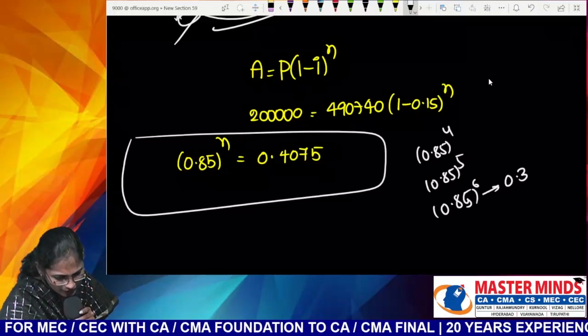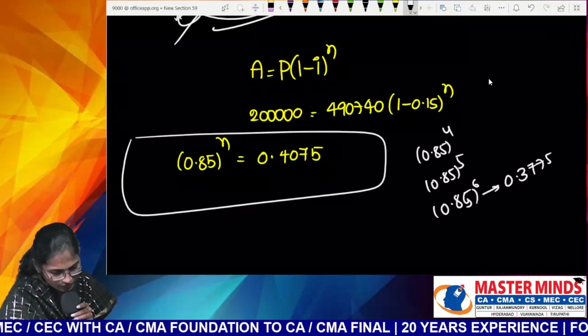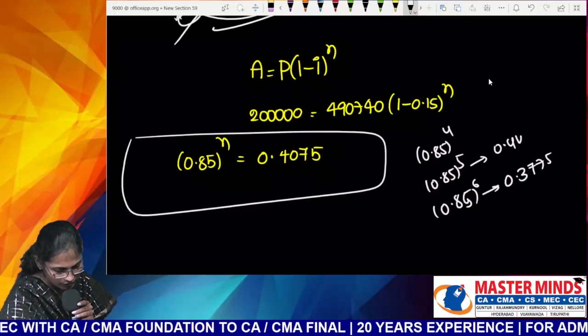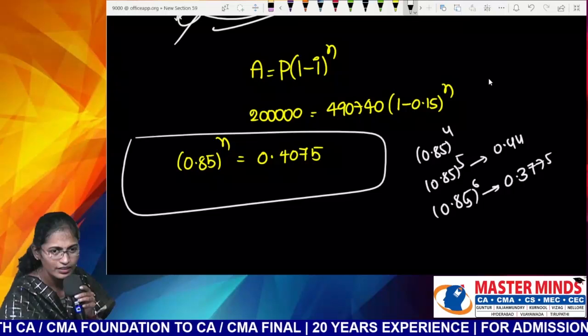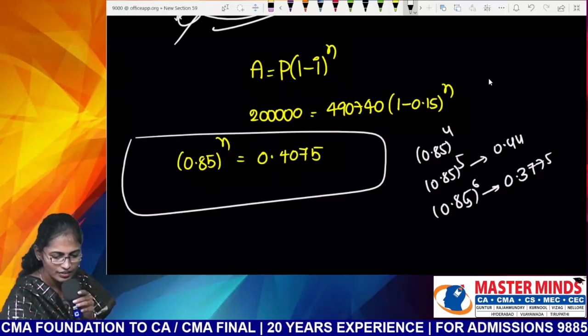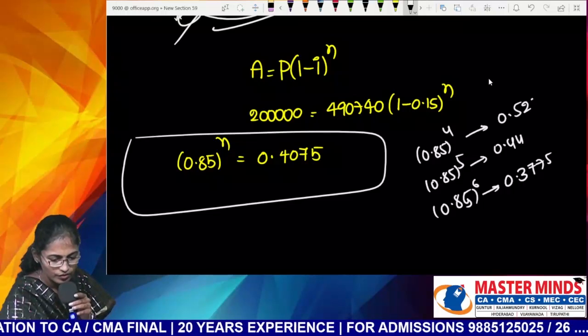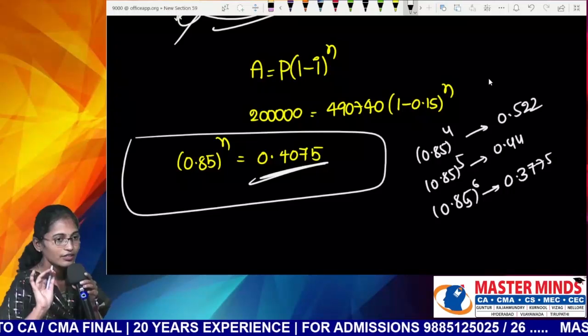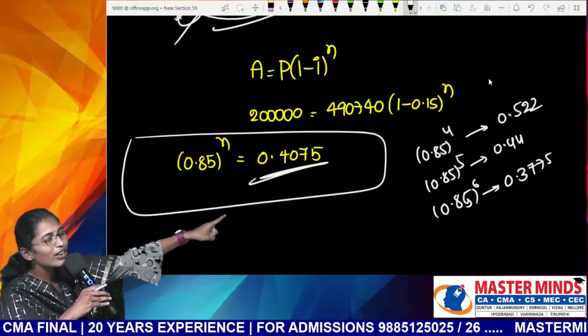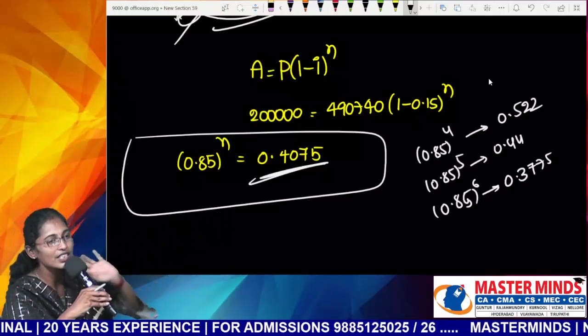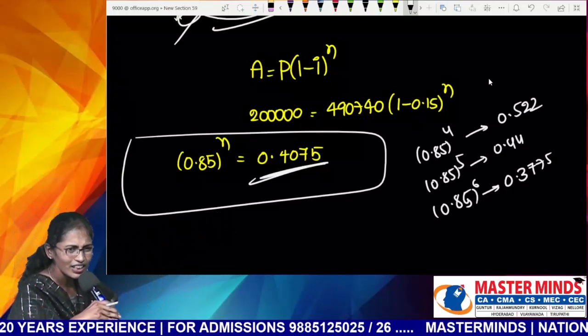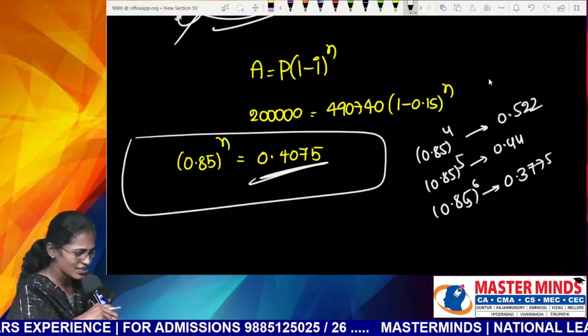0.4, right? This one? You need to get how much? Tell me, your answer lies between 4 and 5 or 5 and 6. Sure? 4 and 5 or 5 and 6?